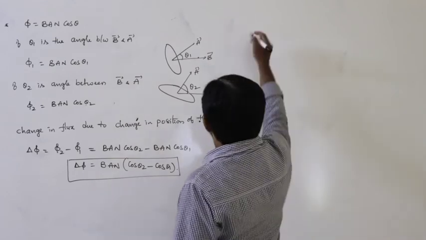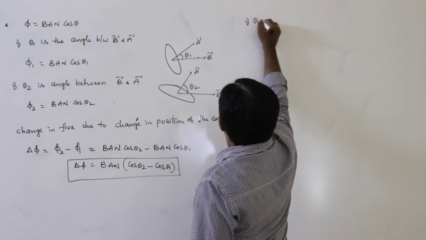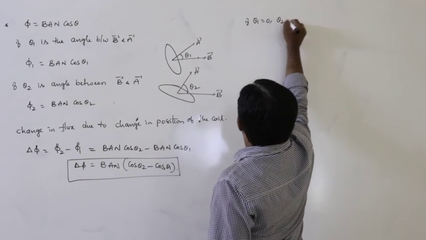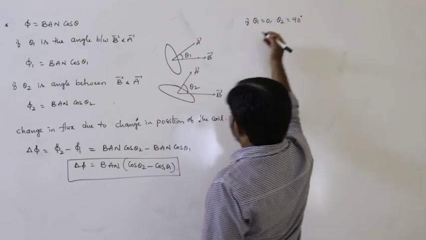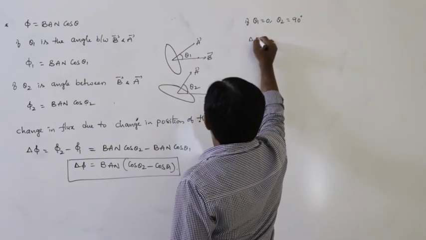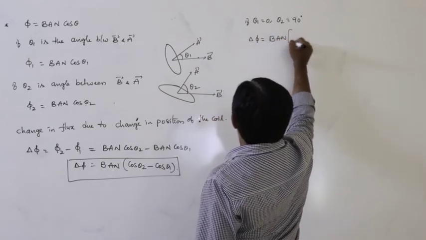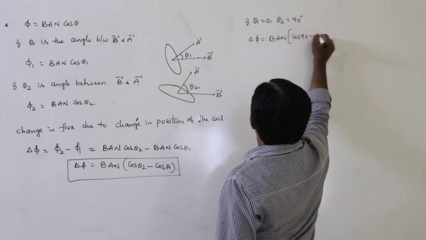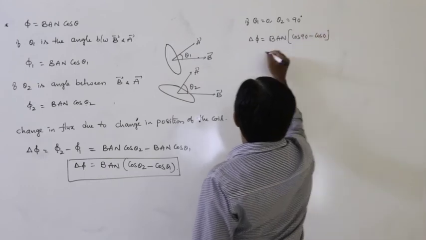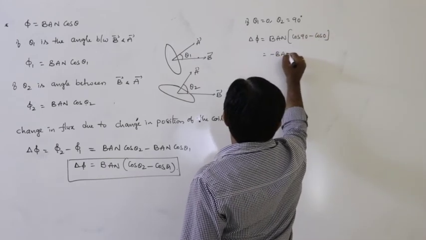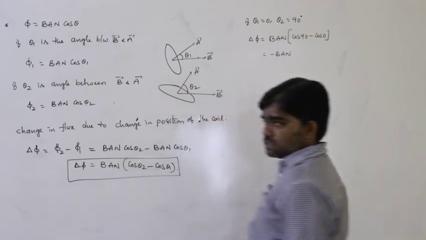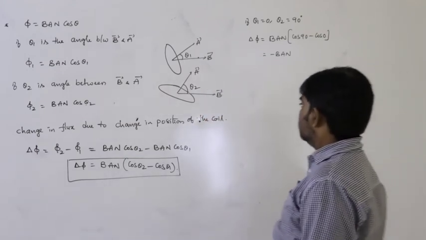For example, if theta 1 is equals to 0 and theta 2 is equals to 90, then delta phi is equals to BAN into cos 90 minus cos 0. So that is equals to minus BAN. Change in flux is minus BAN.